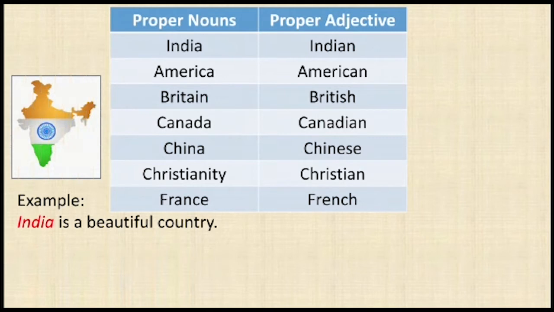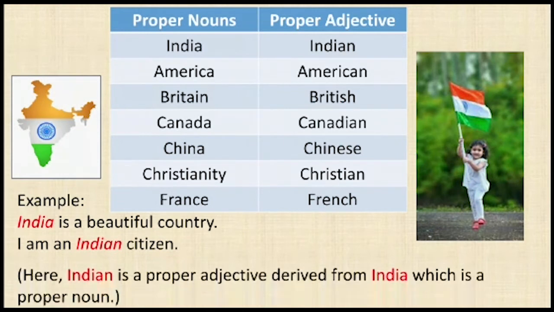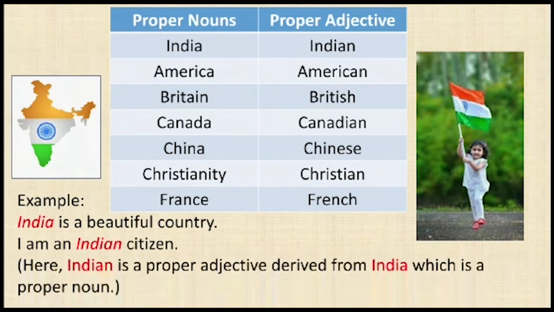Examples: India is a beautiful country. I am an Indian citizen. Here, Indian is a proper adjective derived from India, which is a proper noun. So, a very simple concept, children: India is a proper noun and Indian is a proper adjective.